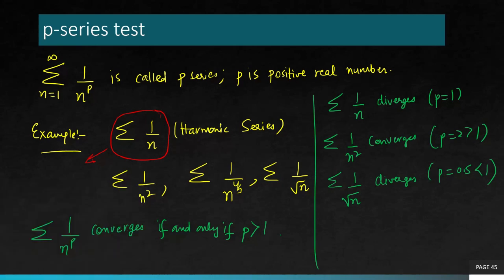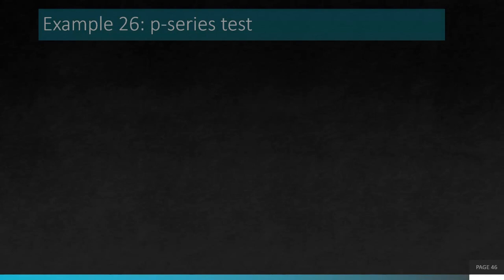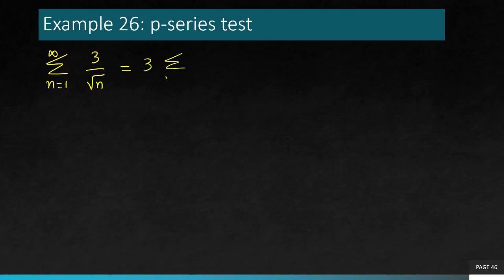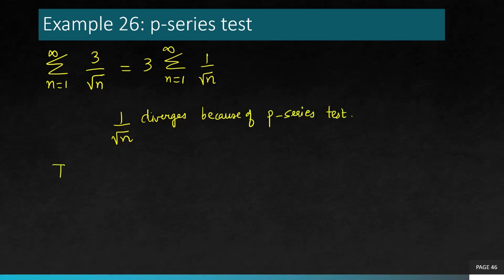So that's the P series test. Let's see, that's the first example. Summation n is 1 to infinity 3 over square root n. 3 can be taken outside, 1 over square root n, and we just identified 1 over square root n as divergent because the power is less than 1. So because of the P series test, this is a divergent series. Thus, the given series also diverges.